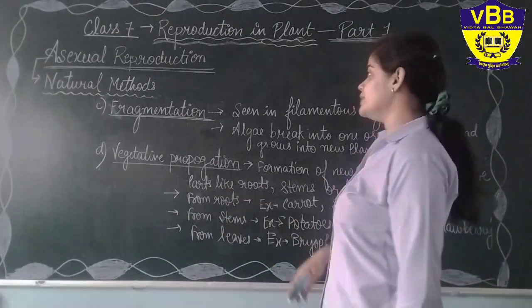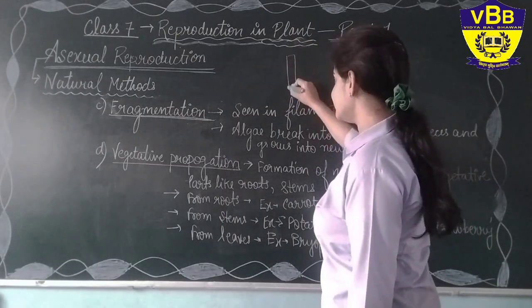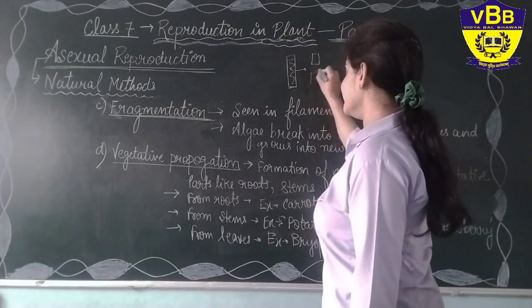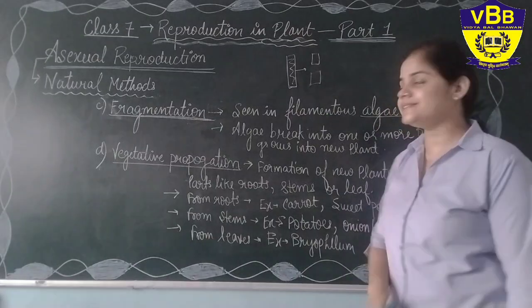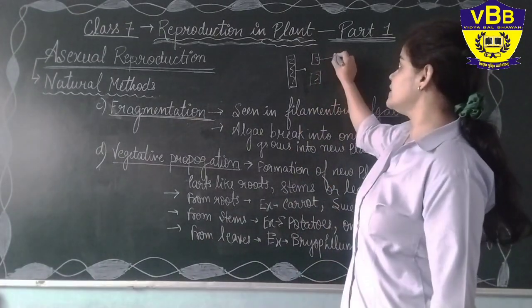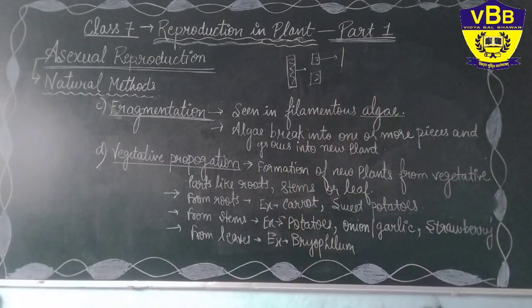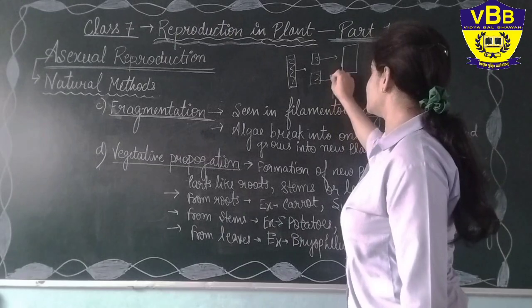What happens in fragmentation? Suppose this is a normal plant. It breaks into two fragments. Fragments means two pieces. It breaks into two pieces, and each piece gives rise to a new plant, and that is known as fragmentation.